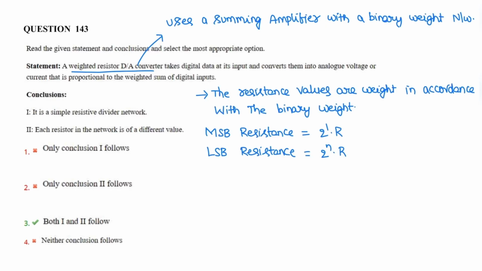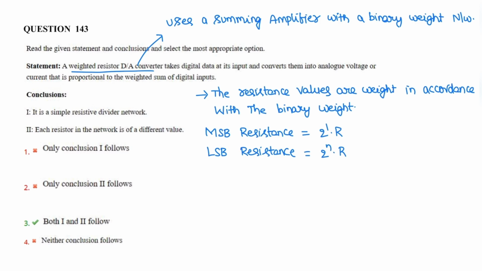So the statement is: a weighted resistor digital to analog converter takes the digital data as input and converts it into analog voltage or current proportional to the weighted sum of the digital inputs. So this statement is correct. The conclusions related to the statement: conclusion 1, it is a simple resistor divider network, is true.